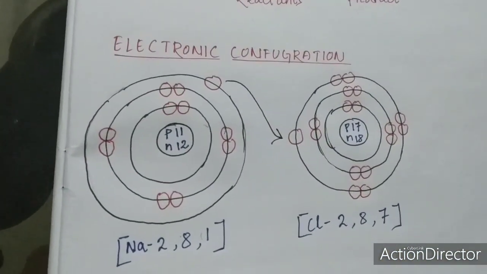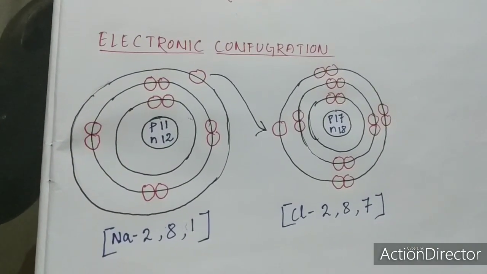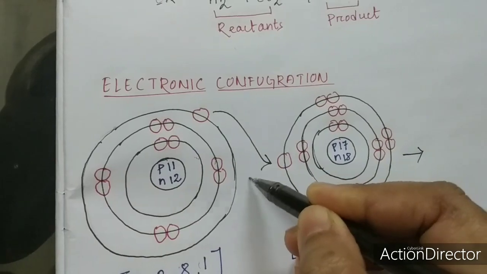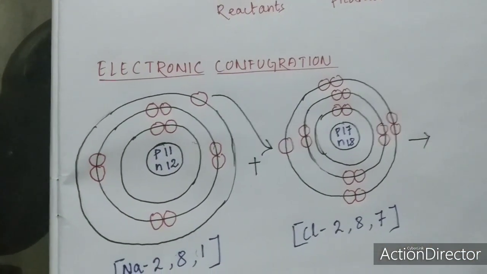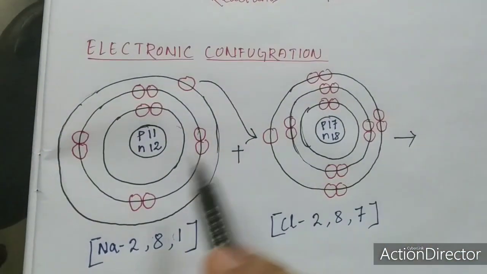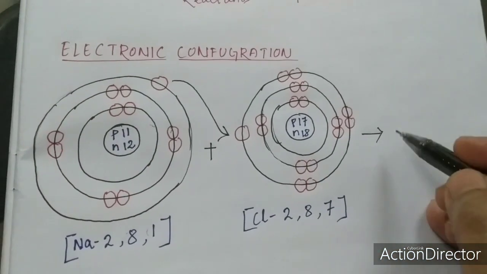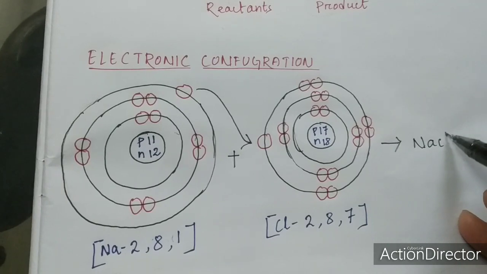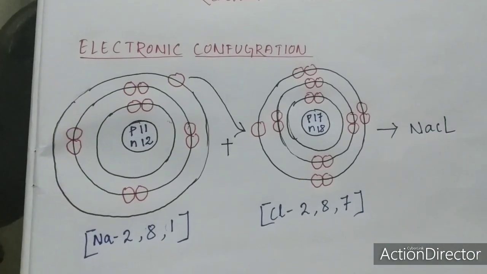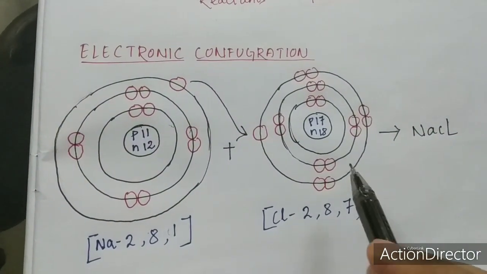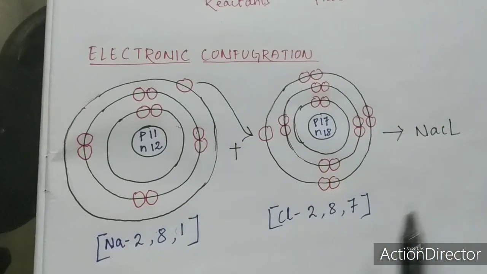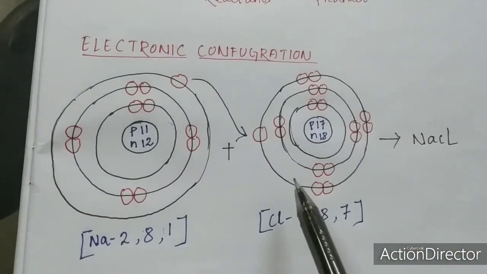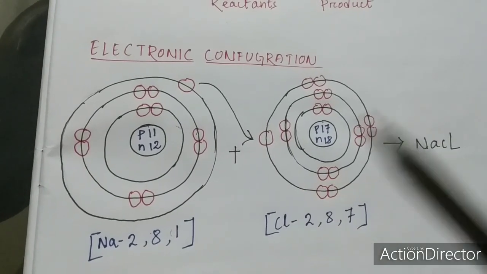There will be a transfer of electron from sodium to chlorine, and what will they form? This sodium and chlorine will undergo a chemical reaction. These are the reactants, and what will they form now? They will form sodium chloride. By this reaction, the electronic configuration of sodium and chlorine will change.